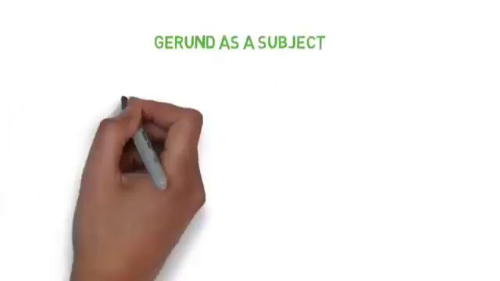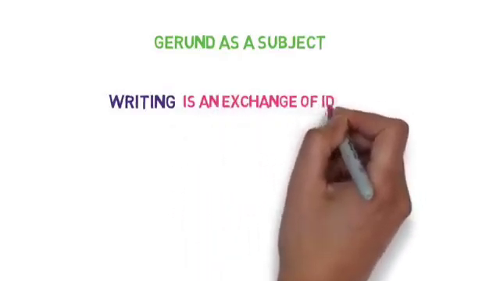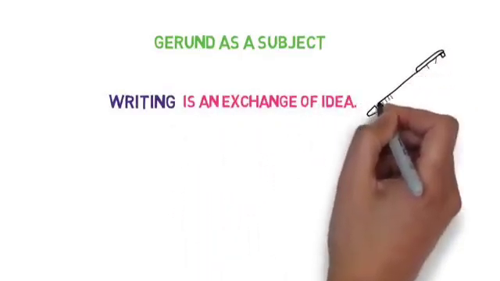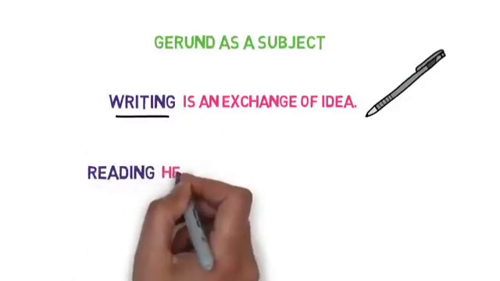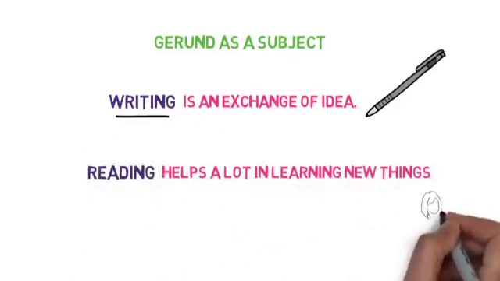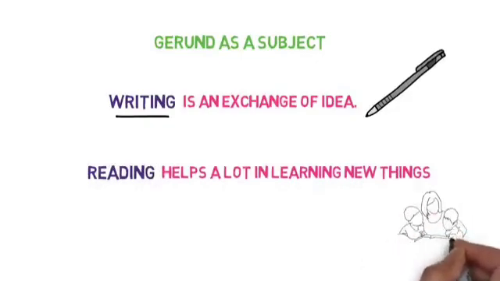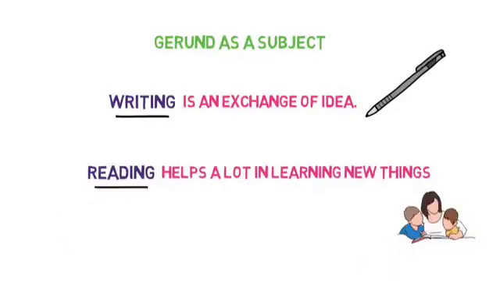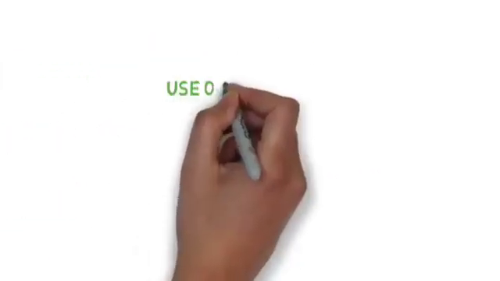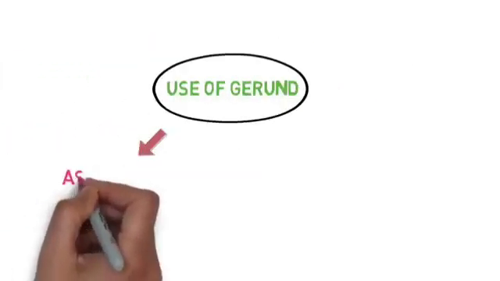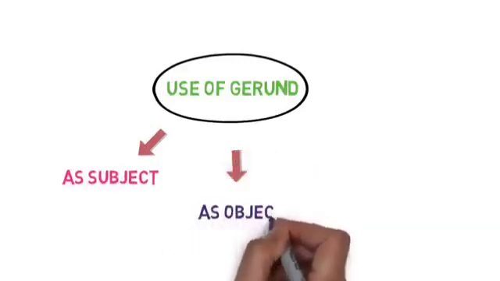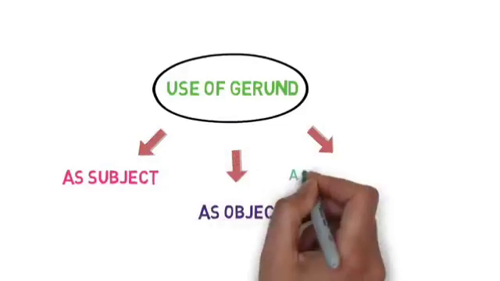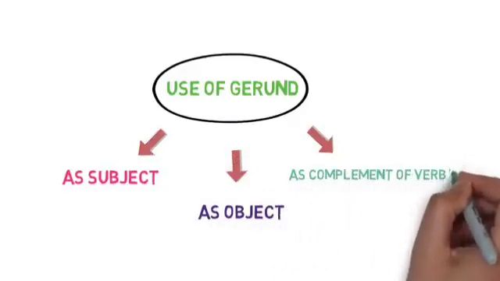Let's look into some more examples to make it clear. Writing is an exchange of ideas. Here, writing is a gerund which acts as a subject in the sentence. Reading helps a lot in learning new things. Here, reading is a gerund which acts as a subject in the sentence. We looked at one use of gerund which is as a subject. Now, the second use of gerund is as an object and the third is as a complement of the verb to be.